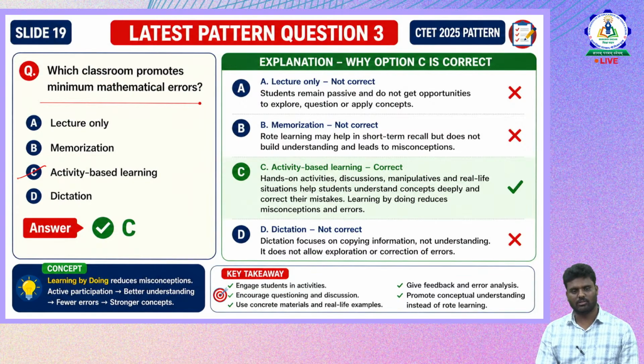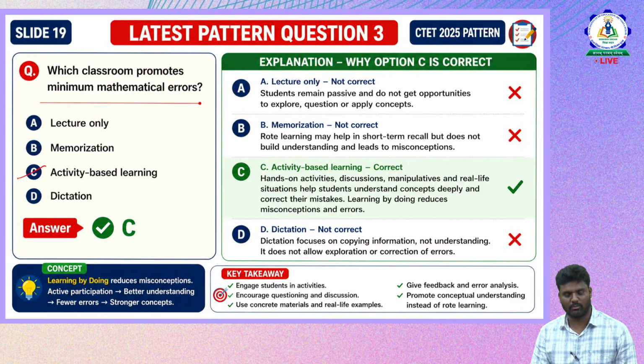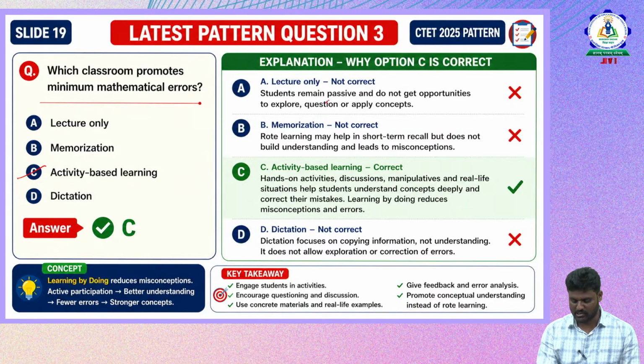In the lecture classroom situation, students will remain passive and do not get an opportunity to explore a question or apply concepts. During the lecture it becomes a one-way method of teaching, where only the teacher is teaching. It is completely a teacher-centered approach. So the student remains a passive learner and does not get the opportunity to explore, question or apply the concepts. The second one is memorization. Therefore this is wrong.